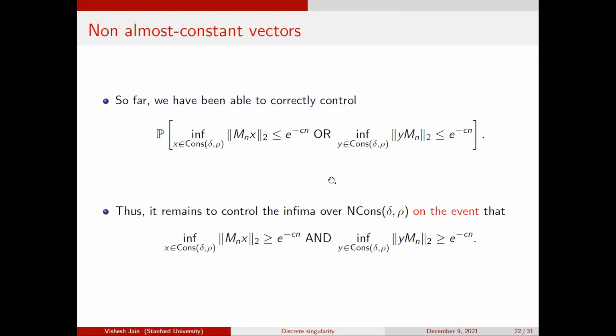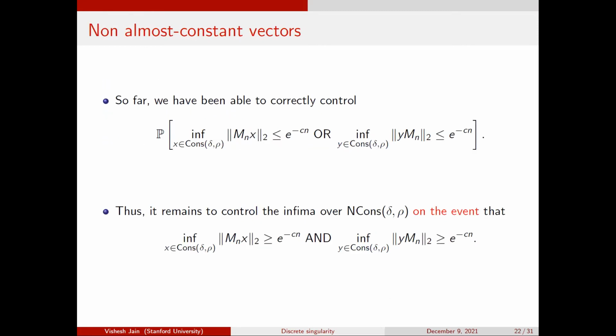Now I want to control the infimum, both of these infima over vectors which are not almost constant. But now I can assume that I have this condition. This is somehow similar to the thing we had before in the proof, where you have some information about the left and right null vectors, and now you want to say something about that. But unfortunately, we won't be done in just one step here. This is just the beginning, and you have to build up all the way over time. So I'll talk about what to do, but this is the problem.